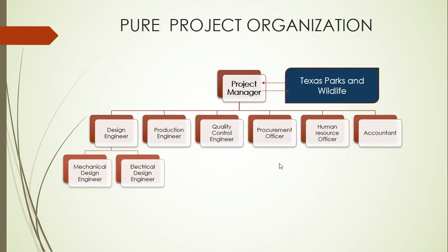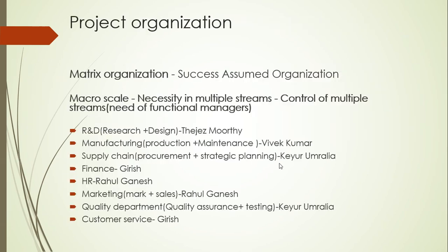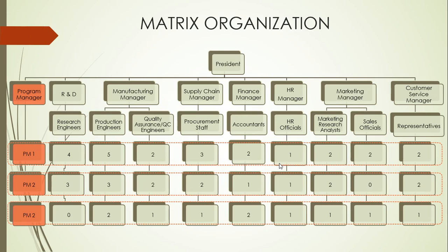As you can see, this is the structure we have given for it. In the long term, if we need to produce more boats of a similar kind, the needs are entirely different. For that, we selected a matrix organization structure, and you can see the organization over here.